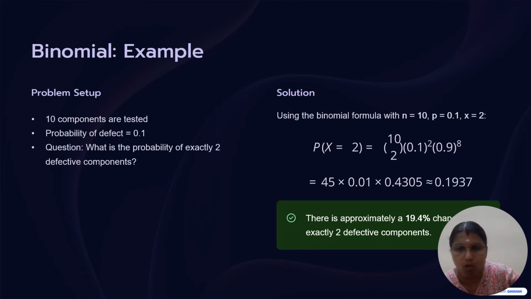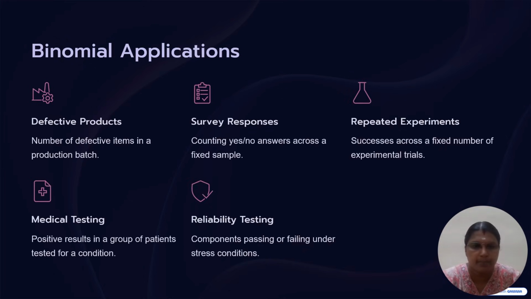So substitute all the values in the given formula. We get P of X equal to 2 is 10C2, 0.1 to the power 2, 0.9 to the power 8. We get 0.1937, which is approximately 19.4 percent for exactly two defective components.